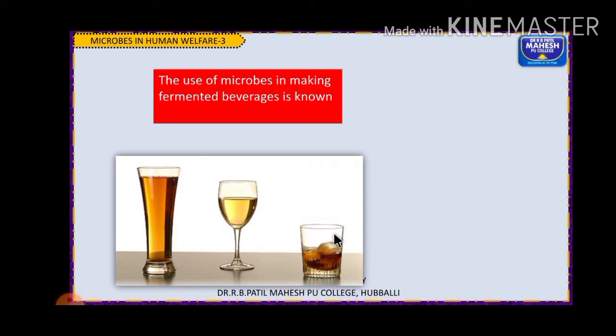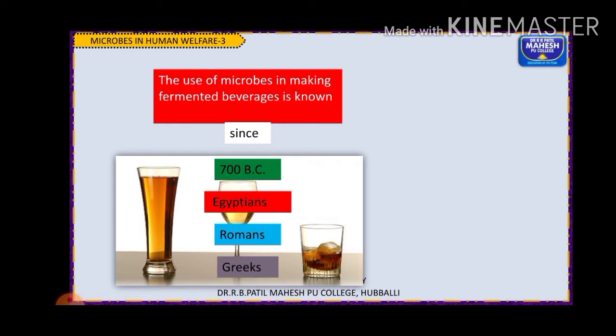The use of microorganisms in making fermented beverages has been known since time immemorial, since 700 BC, in different countries like Egypt, and the Romans and Greeks also used to prepare different fermented beverages using different fruit juices by the process of fermentation.